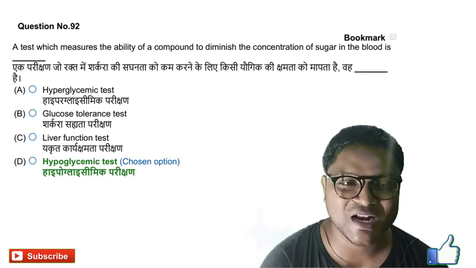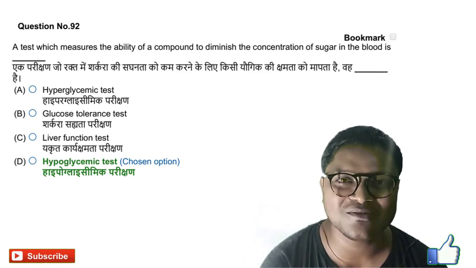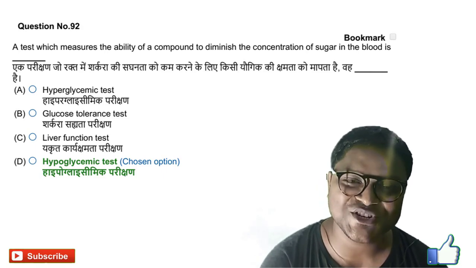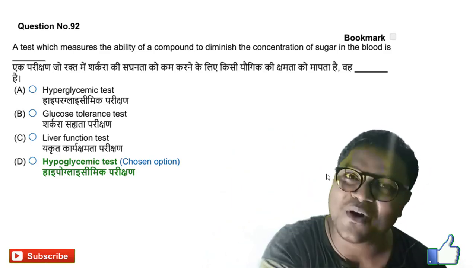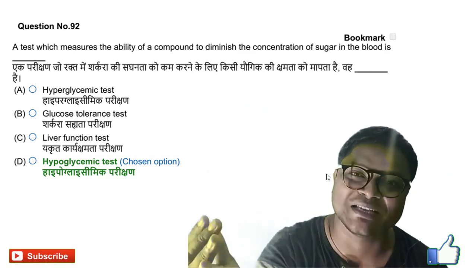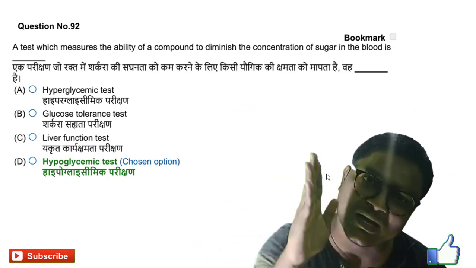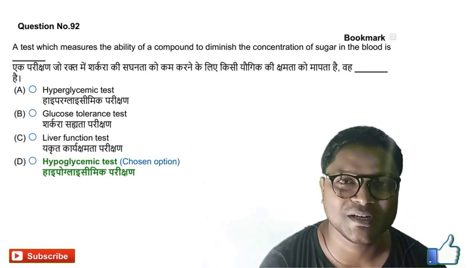Question number 92, a test which measures the ability of a compound to diminish the concentration of sugar in the blood. Generally, when there is a decrease, it is called hypoglycemic. If there is an increase, then it is called hyperglycemic. Decrease, hypo; increase, hyper. Option D is the right answer for it.